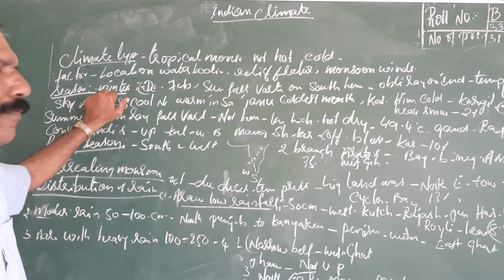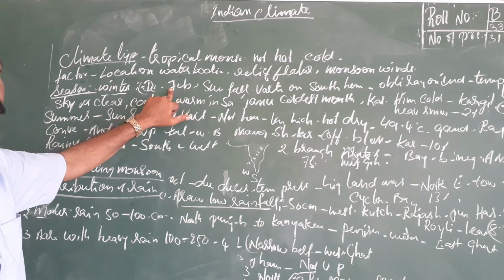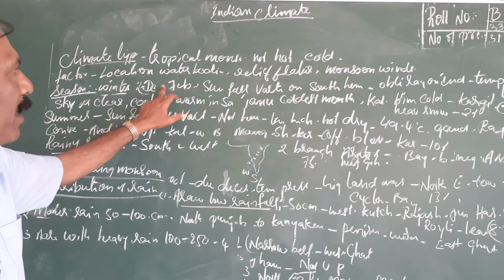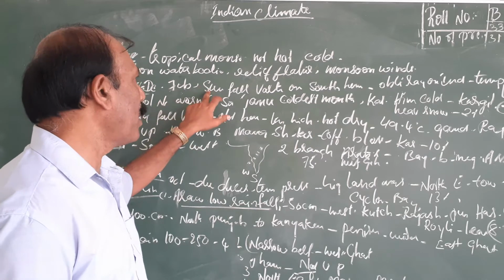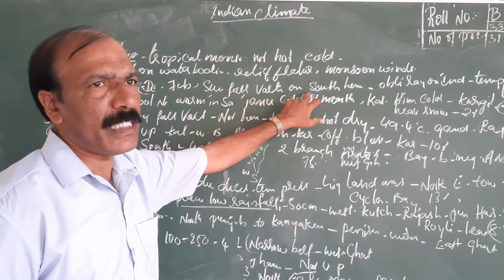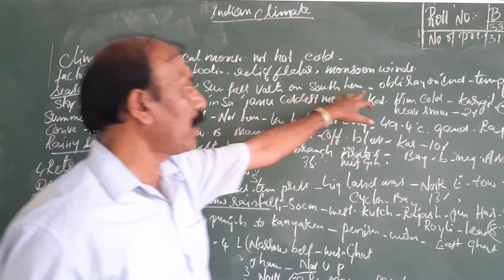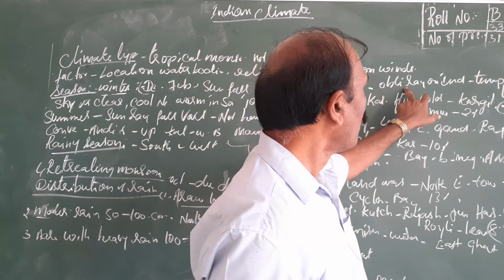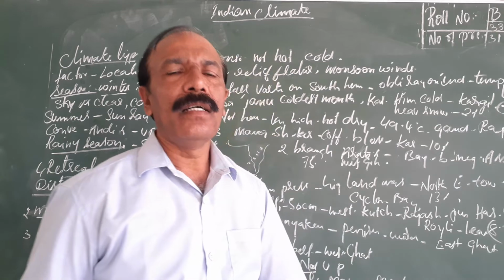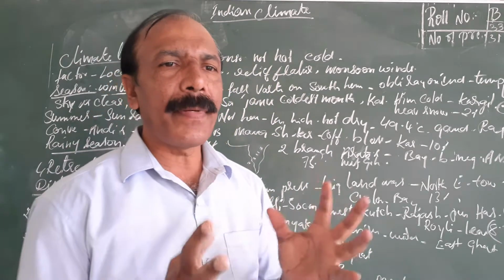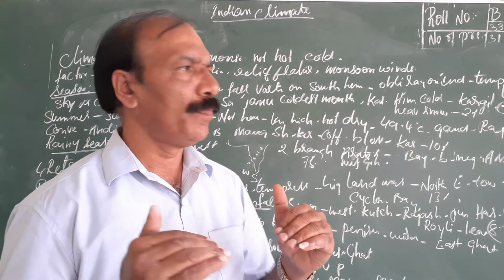The first one is the winter season. The winter season starts from December to February. December, January, February: three months in India we have a winter season. Why is this season winter in India? Because sun rays fall vertically on the southern hemisphere, the south part of India. Because of that, the Indian temperature is an average temperature. Temperature and humidity are average or medium.